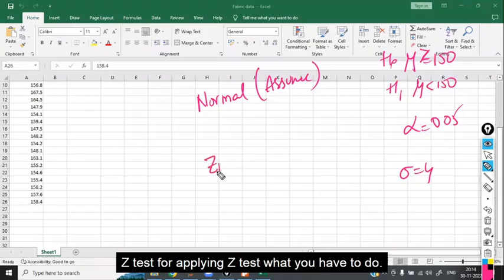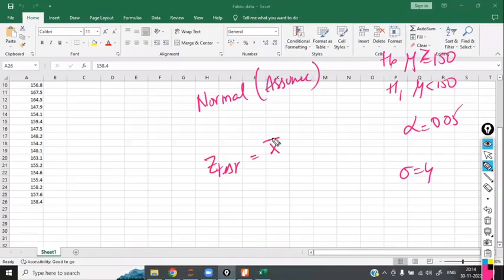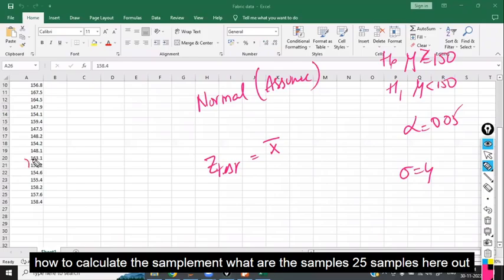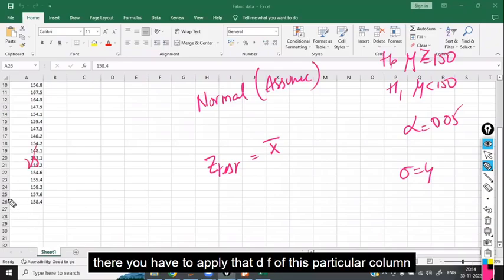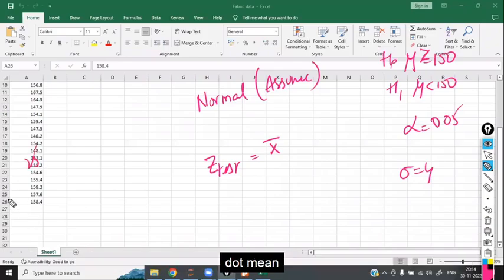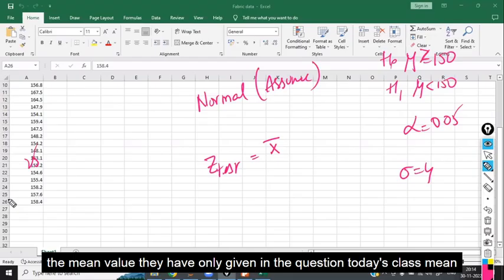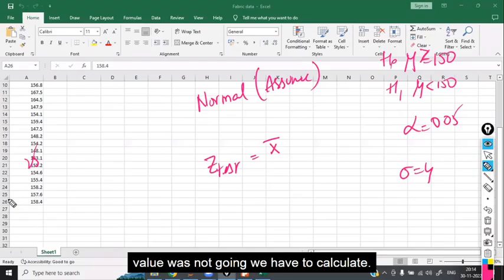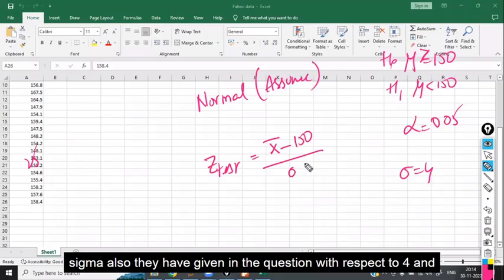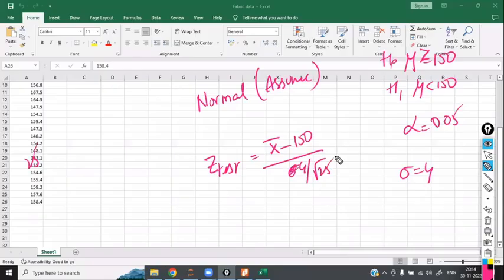For applying the Z test, what do you have to do? First you have to calculate the sample mean. How to calculate it? For the 25 samples, you apply df of this particular column dot mean, and you will get the mean value. In yesterday's class the mean value was given in the question. Today the mean value was not given, so we have to calculate it. 150 is there, and sigma is given as 4, and square root of 25. Now the sample mean you have to calculate.